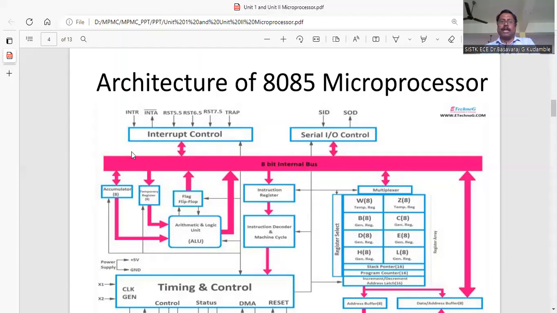So now we have the interrupt control unit. This is going to take care of the interrupt functions. More than one device can interrupt, and you have more than one interrupt signal.